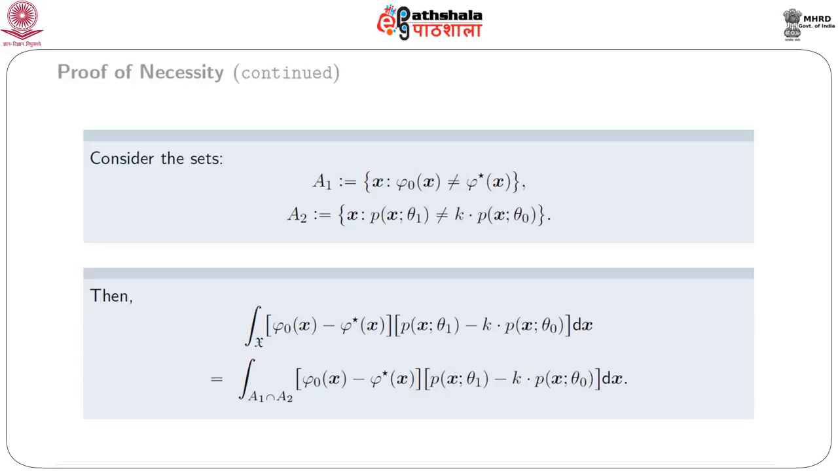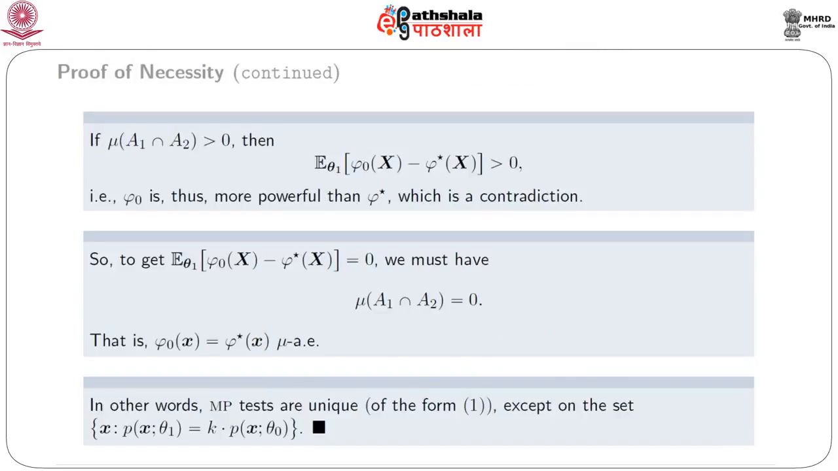Actually, in the intersecting part of A1 and A2, both phi naught x is different from phi star x and p_x(theta 1) is different from p_x(theta naught). For the remaining part, either the difference of phi naught x and phi star x is 0, or p_x(theta 1) minus k p_x(theta naught) is equal to 0, or both of them are 0. If mu of A1 intersection A2 is greater than 0, we get E_theta1 of phi naught x minus phi star x is greater than 0.